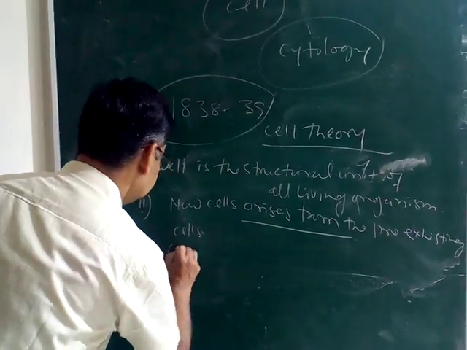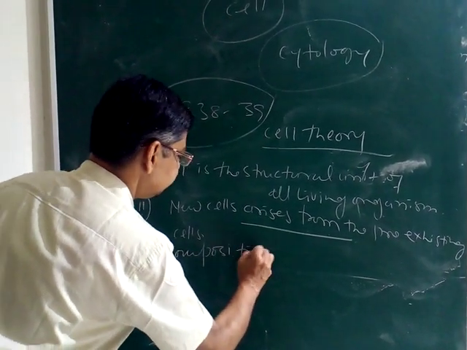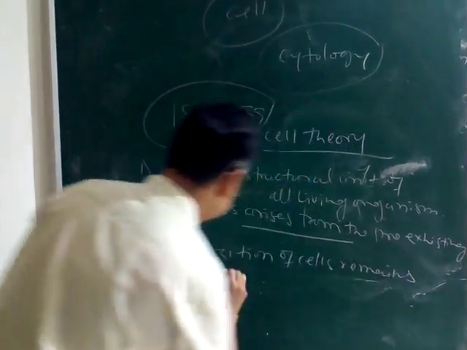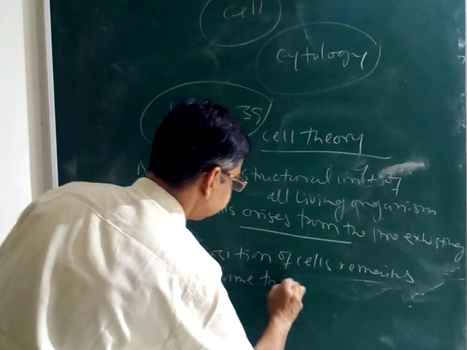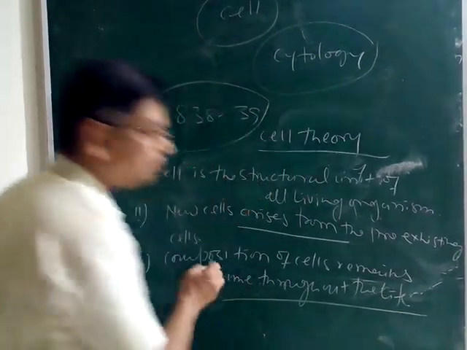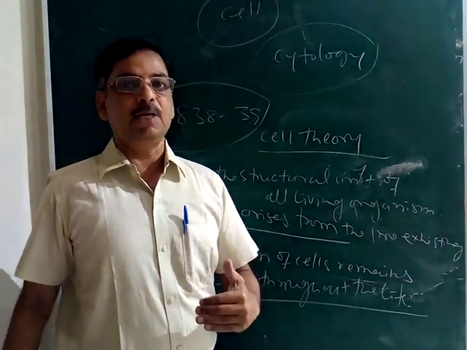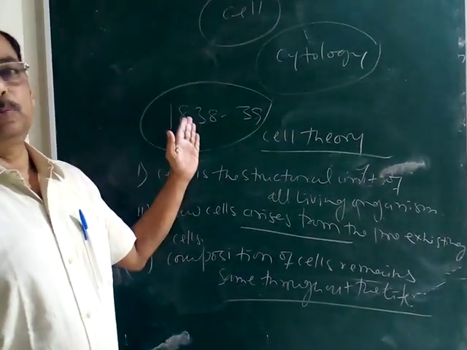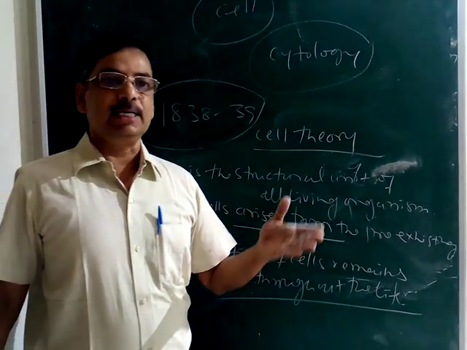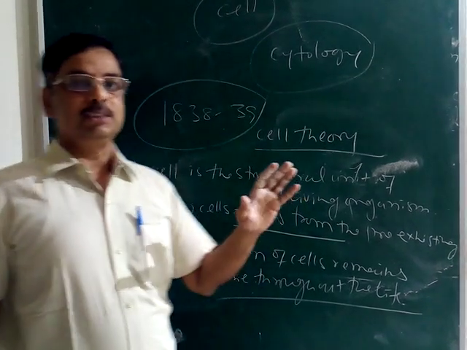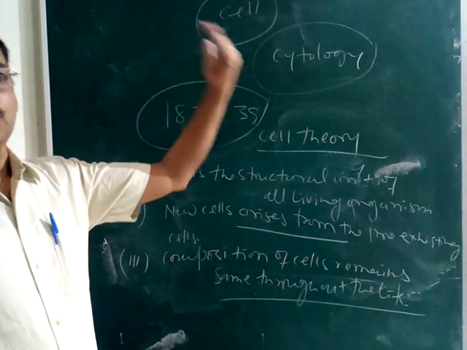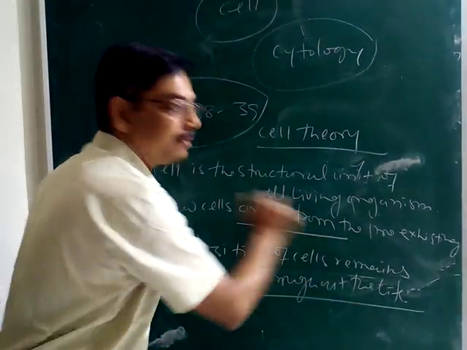Whatever composition we have at this time in our cell, like cytoplasm, protoplasm, which consists of carbohydrate, protein, fat, lipid, minerals, all these compositions remain the same throughout the life, from childhood to adulthood and from adulthood to old age.